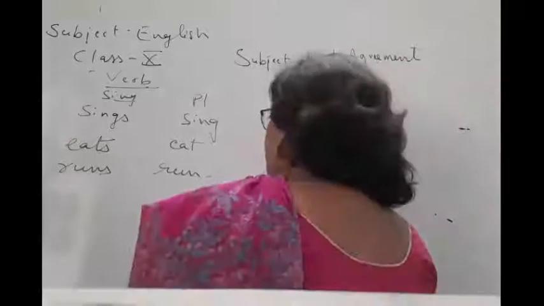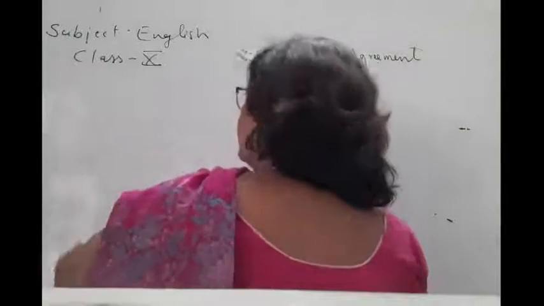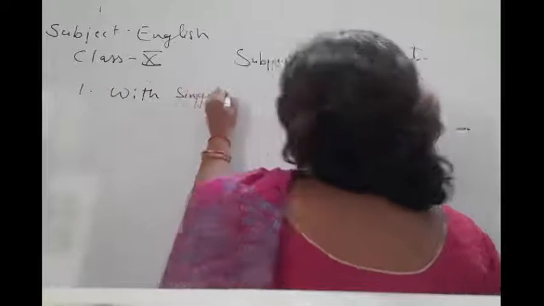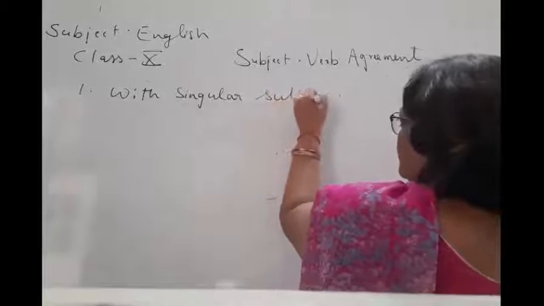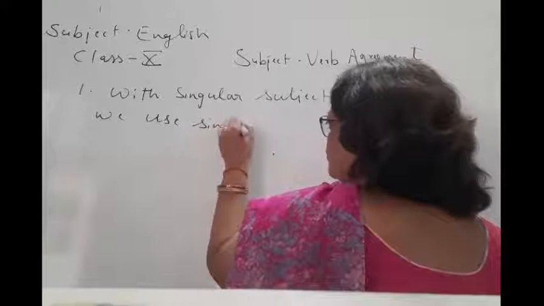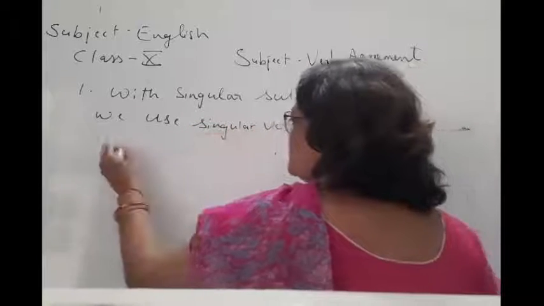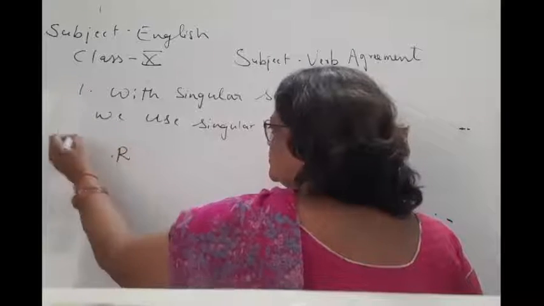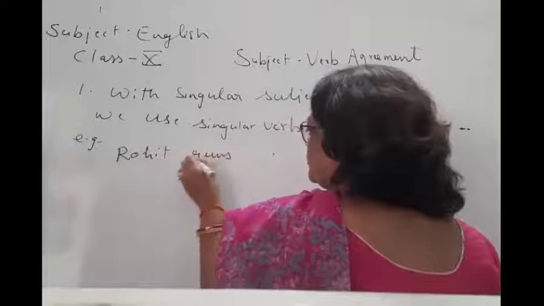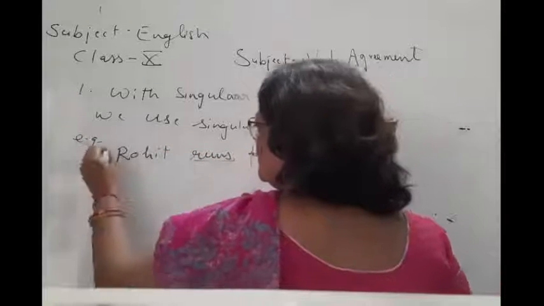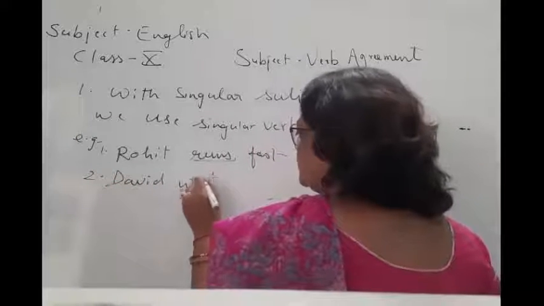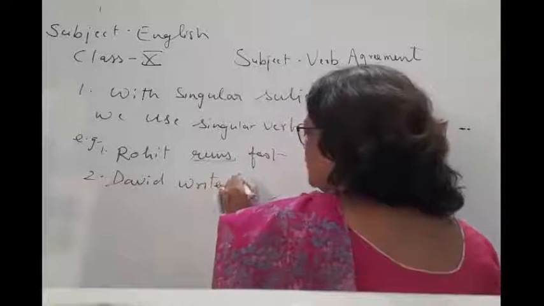Rule number 1 is: with a singular subject we use a singular verb. For example, Rohit runs fast. David writes a letter.